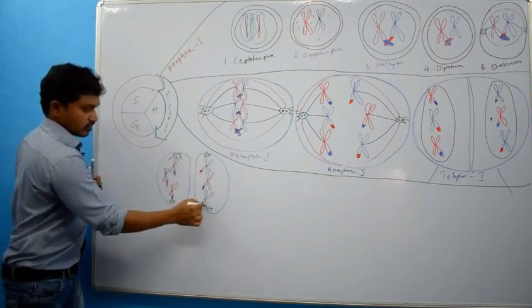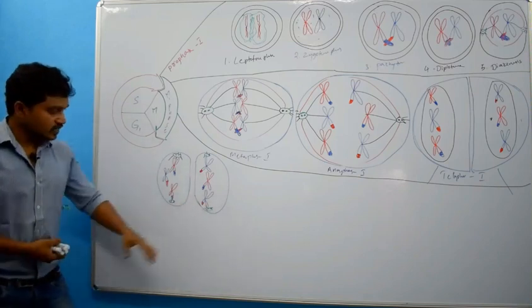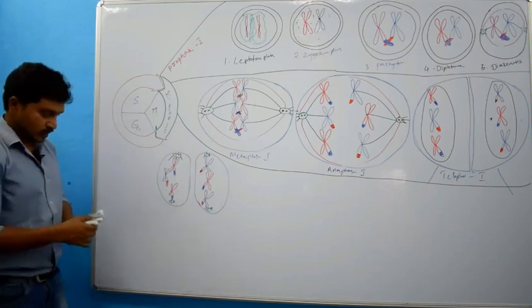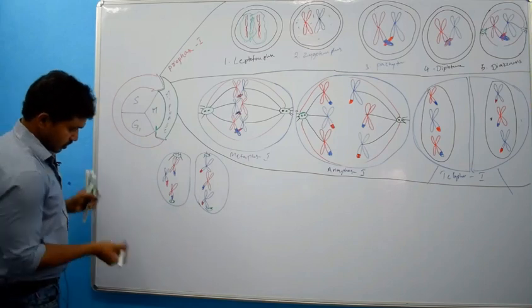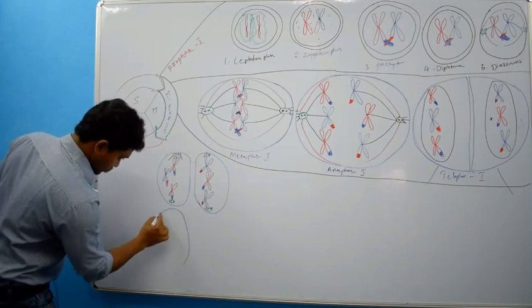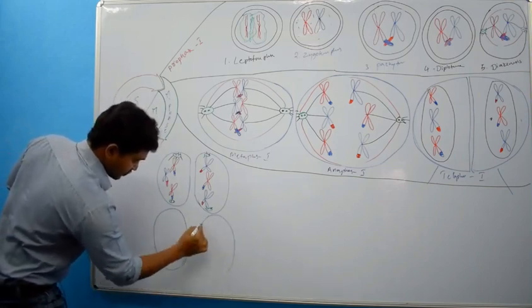Right? Now how will they arrange in metaphase 2? That I will draw over here. See here, this is one cell and this is another cell.